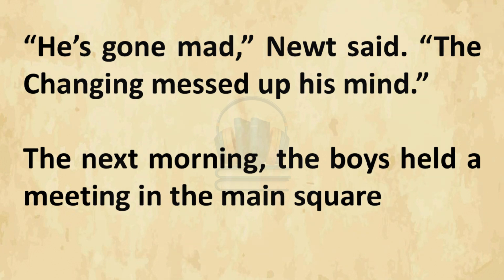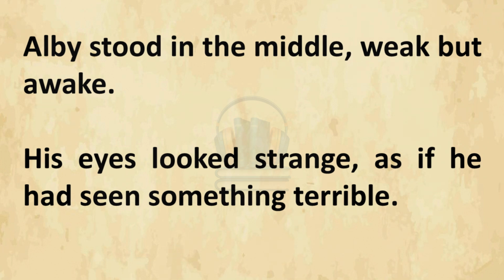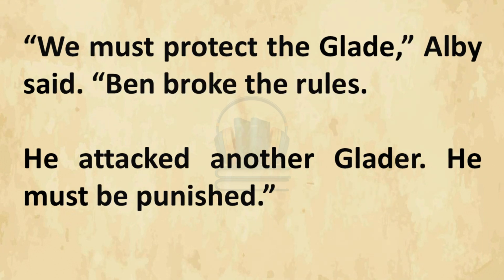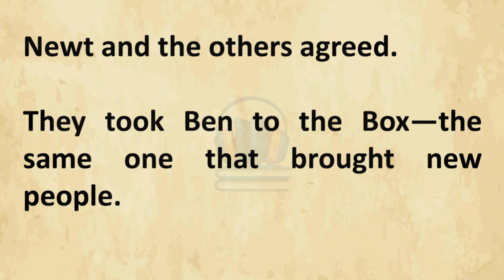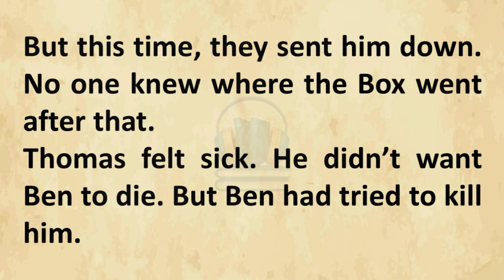The next morning, the boys held a meeting in the main square. Albie stood in the middle, weak but awake. His eyes looked strange, as if he had seen something terrible. "We must protect the Glade," Albie said. "Ben broke the rules. He attacked another Glader. He must be punished." Newt and the others agreed. They took Ben to the box, the same one that brought new people. But this time, they sent him down. No one knew where the box went after that.